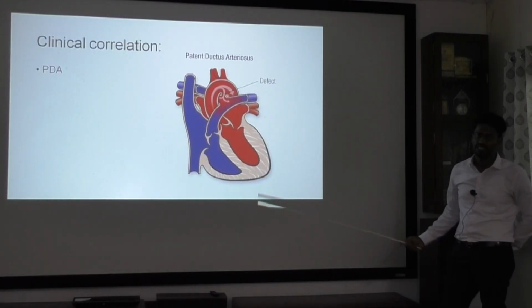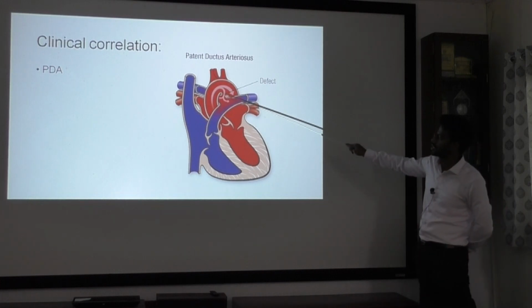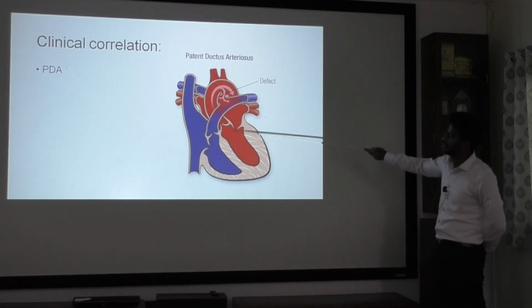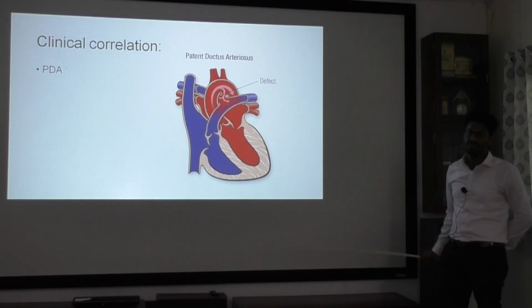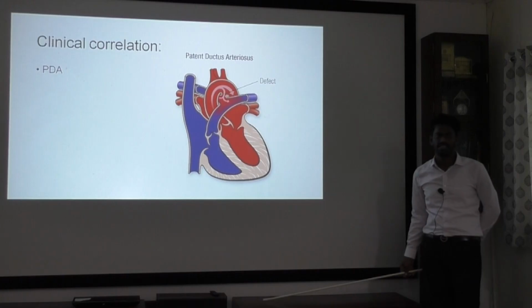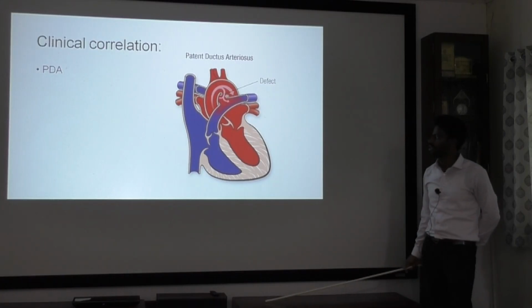Now certain defects we will see. This is persistent ductus arteriosus. As the left side has more pressure, left to right shunting will happen, because of which there will be pulmonary congestion, and the baby will have tachypnea and so on.